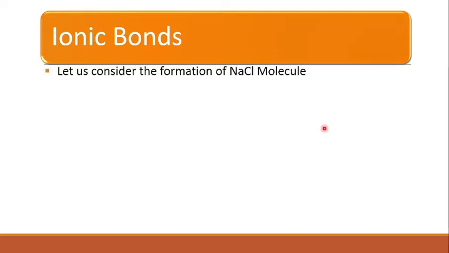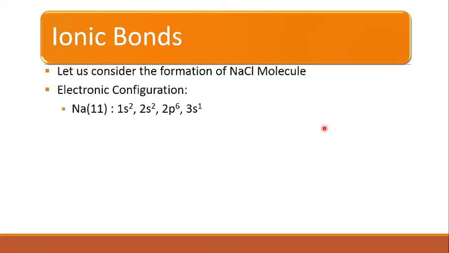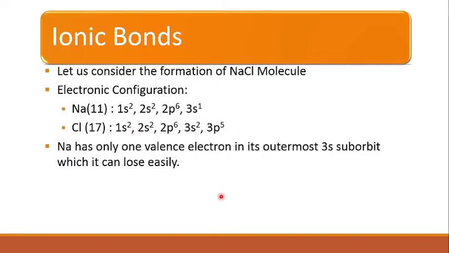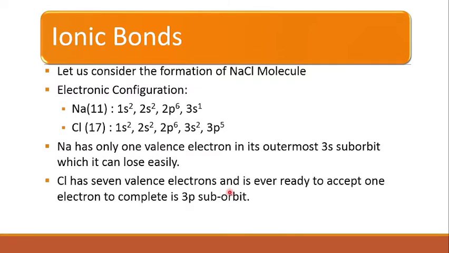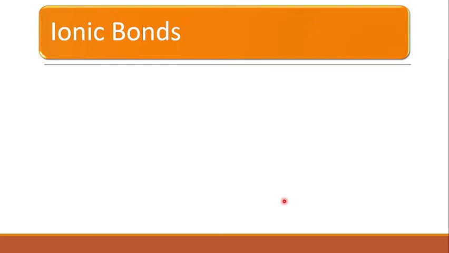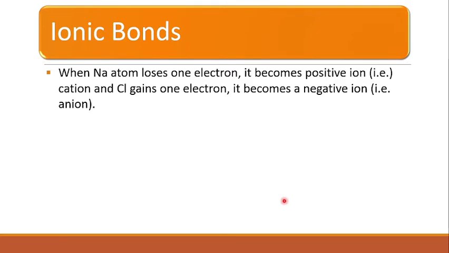Let us consider the formation of the NaCl molecule. The electronic configuration of sodium is 1s2, 2s2, 2p6, 3s1, and that of chlorine is 1s2, 2s2, 2p6, 3s2, 3p5. Sodium has only one valence electron in its outermost 3s suborbit, which it can lose easily, and Cl has 7 valence electrons and is ready to accept one electron to complete its 3p suborbit. Therefore, when the sodium atom loses one electron, it becomes a positive ion, that is a cation, and the Cl atom gains one electron and becomes a negative ion, that is an anion.